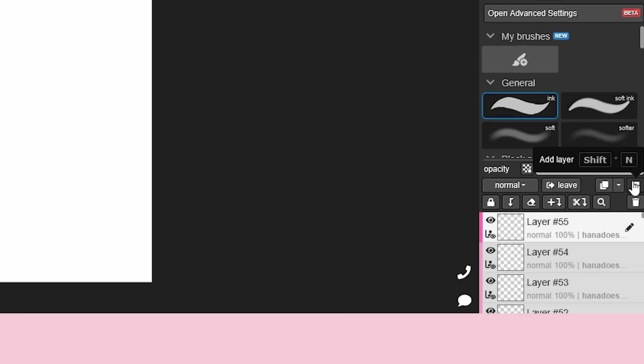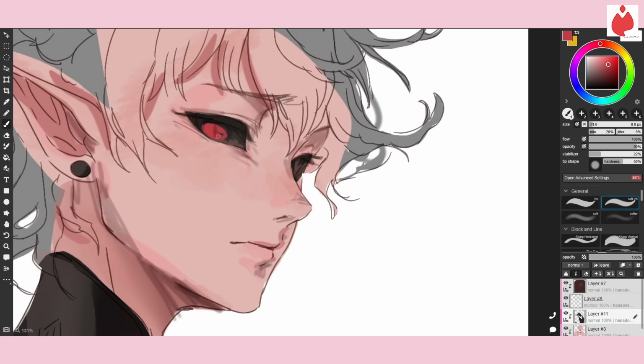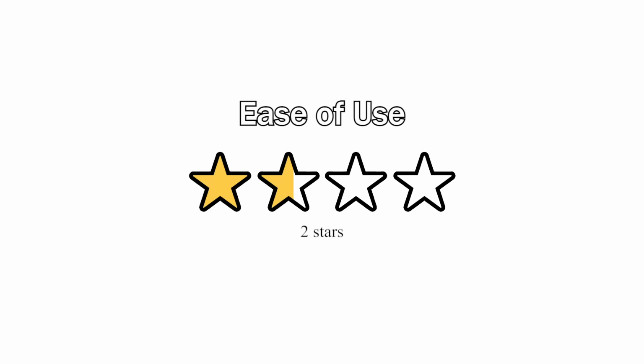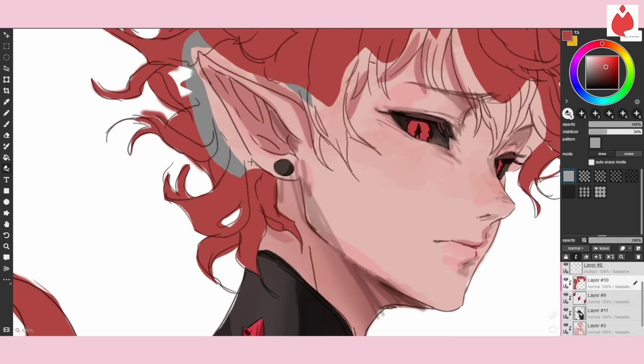There's a layer limit of 60. There was a pretty consistent lag going on, and every time I hit Ctrl Z, the cursor would snap to the middle, which was disorienting. 2 out of 4. There is a lot to discover on this app.